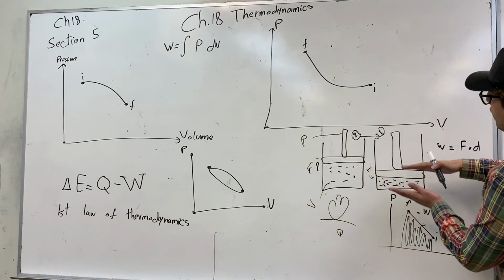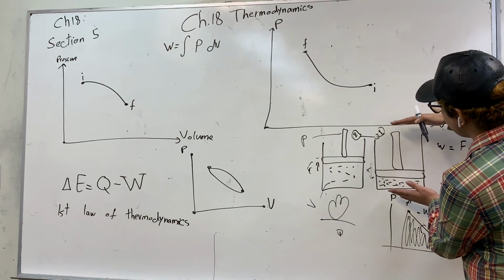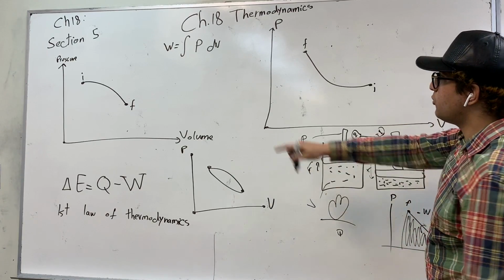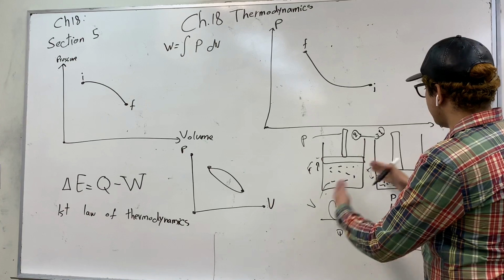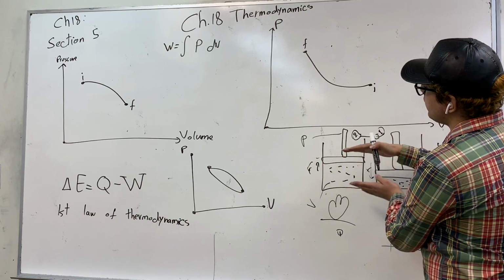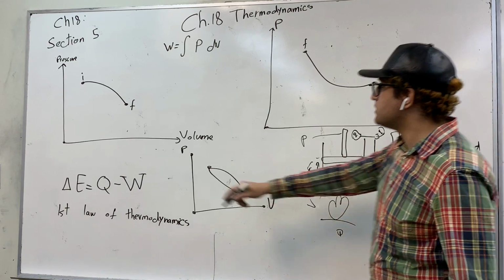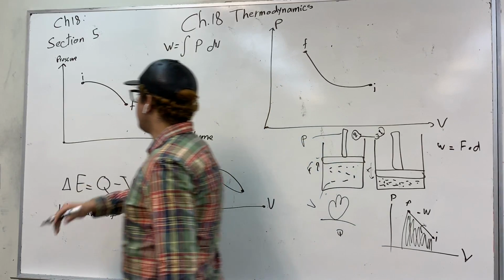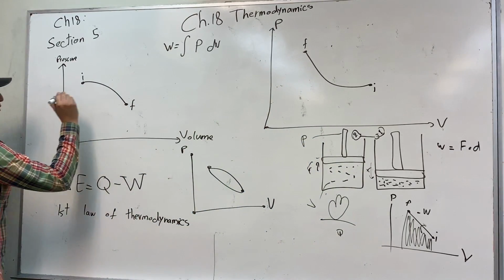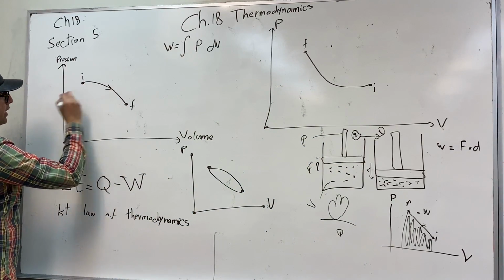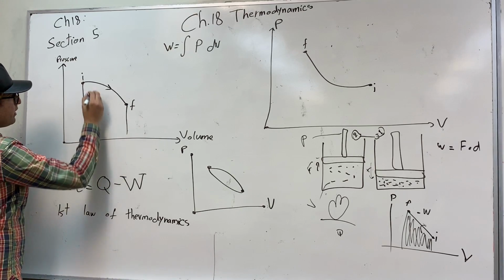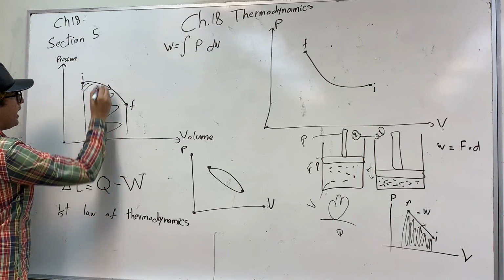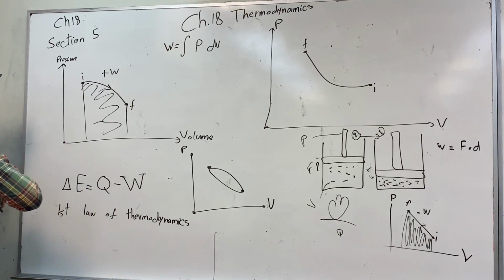So we were like this, and we kind of lifted the piston up. We decrease the pressure, and once we lift the piston up, we can have a bigger volume, as shown here. So in this graph, we're moving from left to right. Our work is the area under this curve, and it's going to be positive.